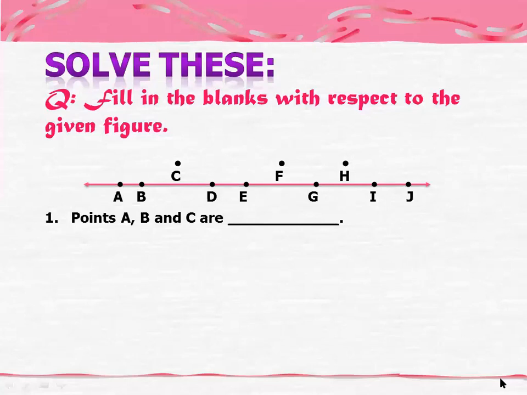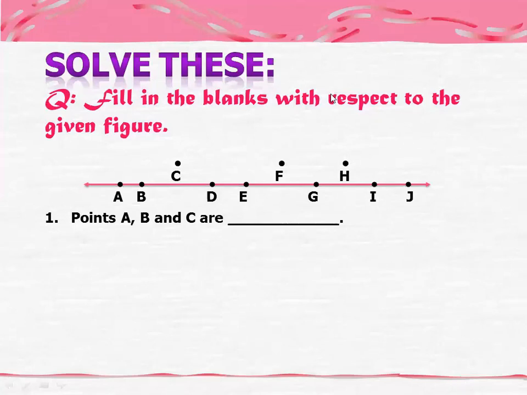Okay, so please tell me about this point. Give me 1 minute, please. Okay, now I am done with your attendance.